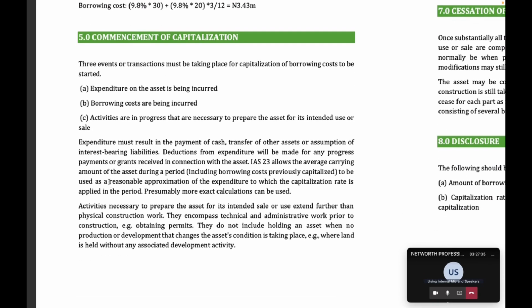Okay, sir. Sorry, sir. I have a question. Please go ahead. It's very clear that we'll capitalize the borrowing cost, but I've capitalized it in my book. Does the same amount I capitalize also need to be paid to the bank? Because the bank is not part of my book.